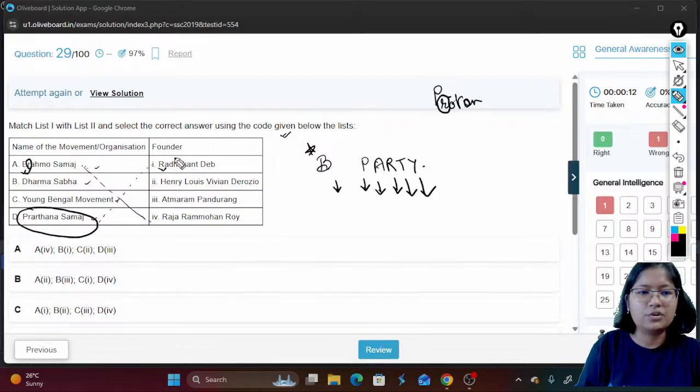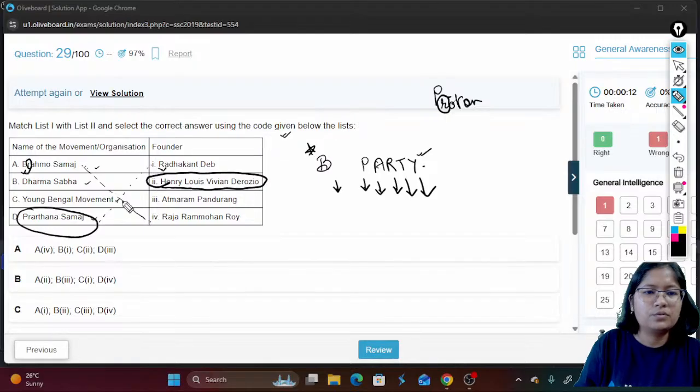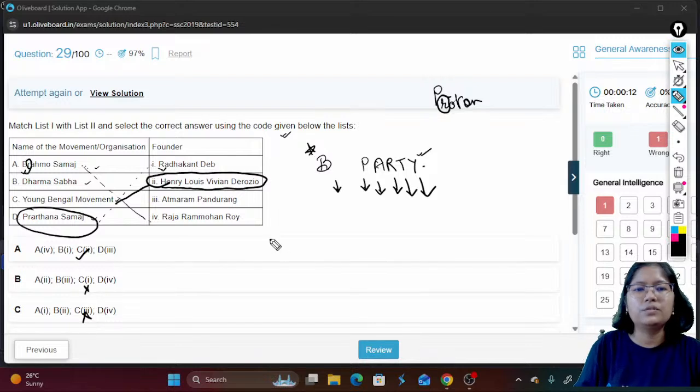Even if you are not sure about this, for the Young Bengal movement, Henry Louis Vivian Derozio. So even if you know this one for C2, then you can tick on this one, right?